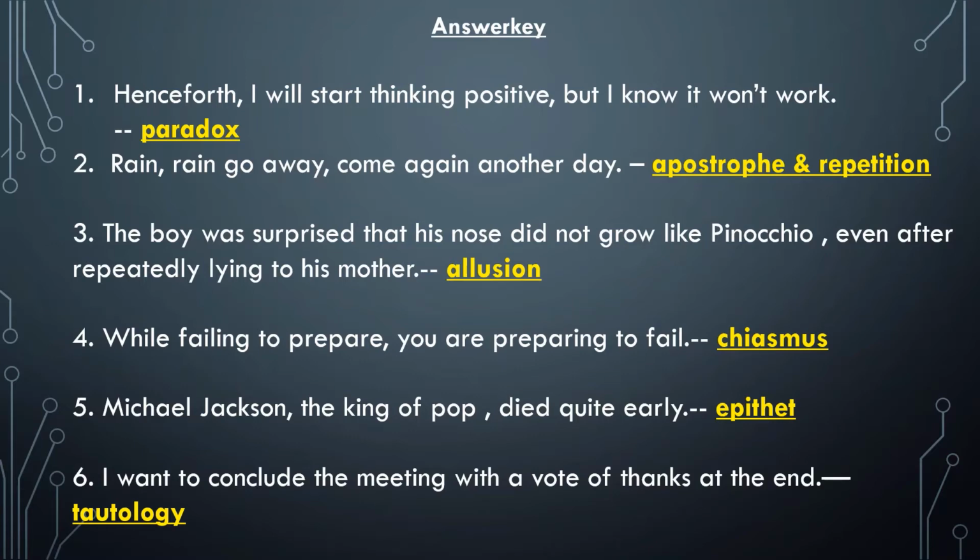Now, the second sentence. Rain, rain, go away, come again another day. Now, this sentence satisfies the conditions of both apostrophe and repetition. Apostrophe, as the rain is something inanimate and it has been addressed to an inanimate object here. So it is an example of apostrophe. And also it is an example of repetition as the word rain has been repeated twice.